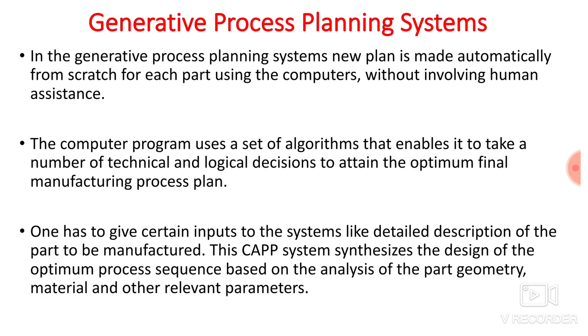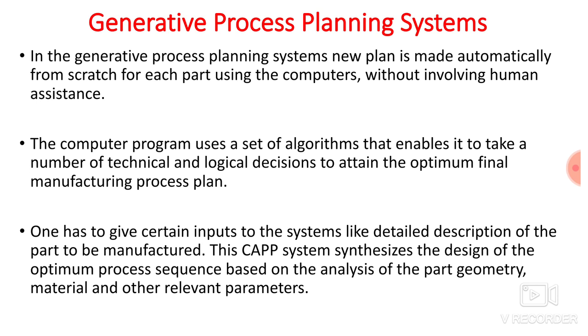Now we will discuss generative type of process planning. In generative process planning, a new plan is made automatically from scratch for each part using the computers without involving human assistance. So basically in the retrieval process planning, you have to decide the code for a particular part, and that code you have to enter inside the system. Then you will get a particular process plan for that part.